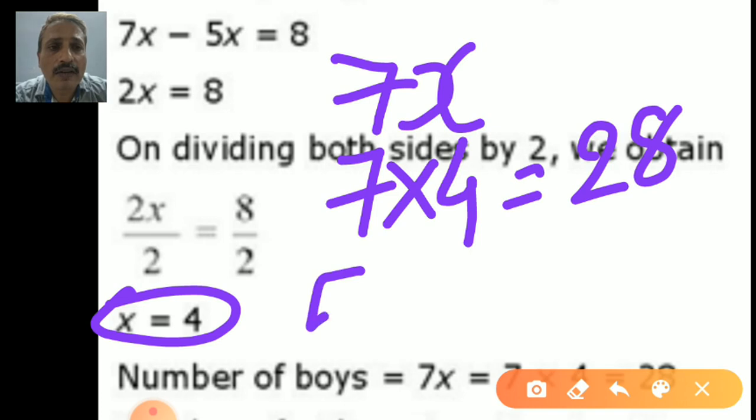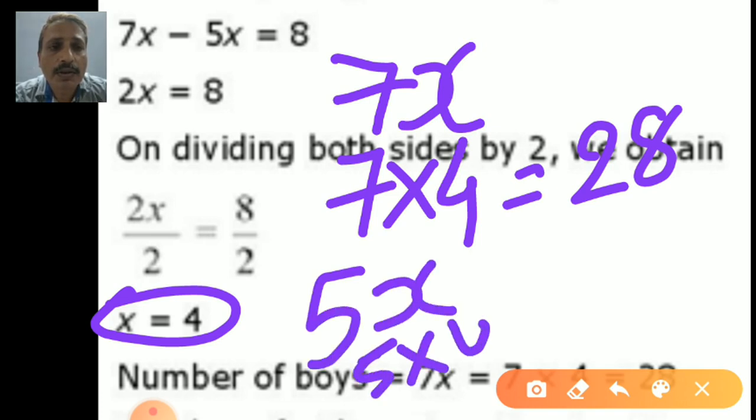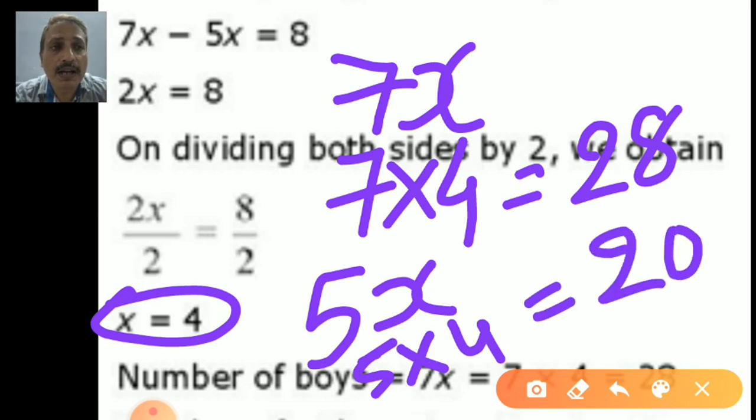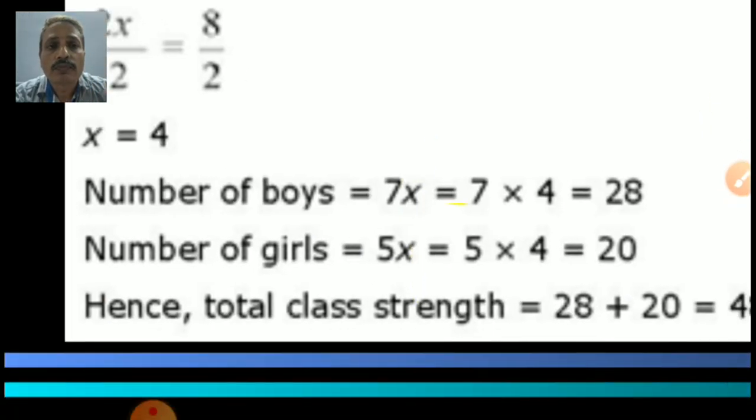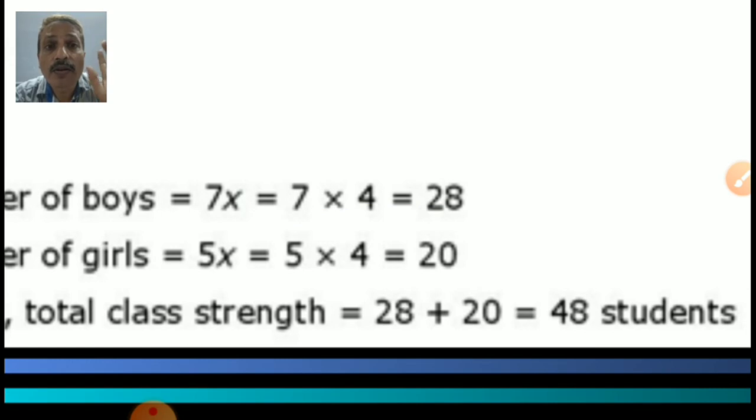And what about the girls? 5x. In place of x, we can write 4. So 5 fours are 20. Now you can compare. Girls are 20 and boys are 28. Yes, 8 boys more are there. Yes, our answer is right according to the question, and we also checked it. And the total students also we found. 20 plus 28 gives us 48 students in the class.